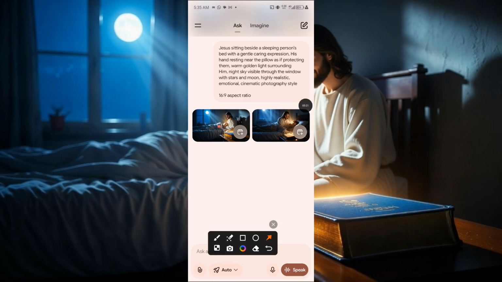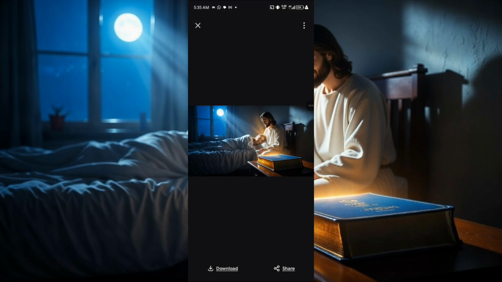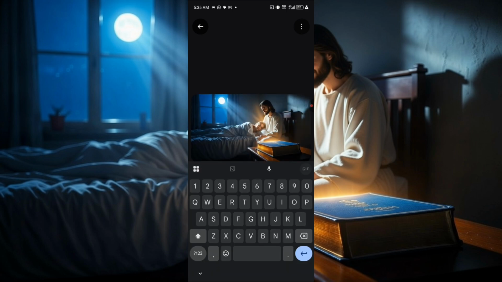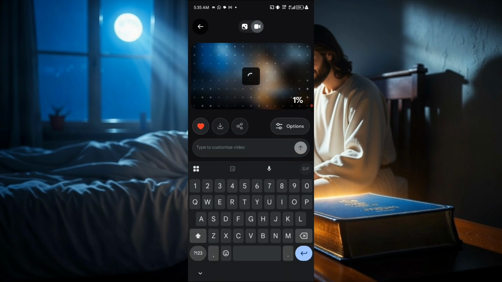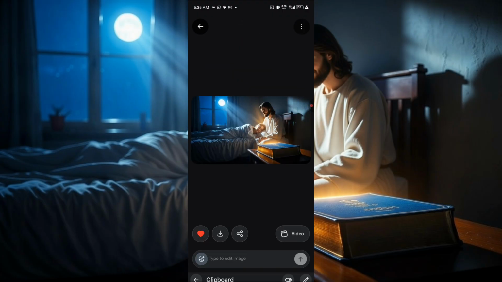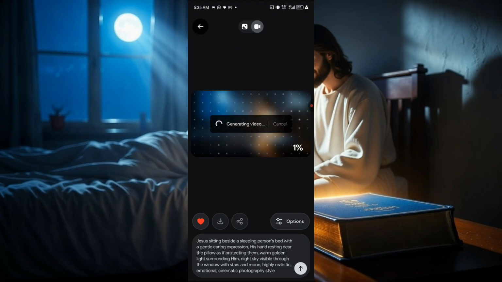So now this is the second image. Like I said, Grok is going to generate two images for you. I really like this one. Now we are going to animate it the same way we did for that one. So we are going to drop the exact prompt that we used in generating the image. We are going to drop it, send it, and let it generate the video for us. So let's wait for it to generate the video.